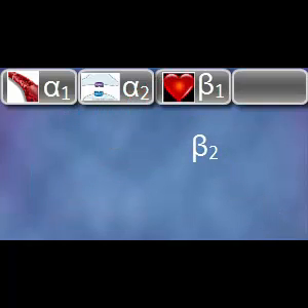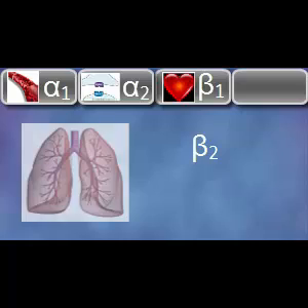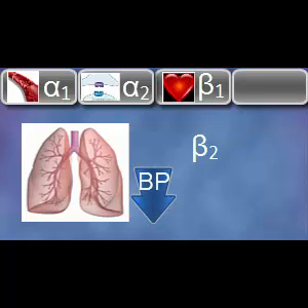Beta-2 adrenergic receptors are located on the smooth muscle of all organs except the heart muscles, such as the bronchioles, skeletal muscles, and blood vessels supplying the heart and kidneys, eyes, and uterus. Activation of these has an inhibitory effect, causing relaxation of the smooth muscle, decreased blood pressure, and bronchodilation. Beta-2 receptors are more responsive to epinephrine than norepinephrine.